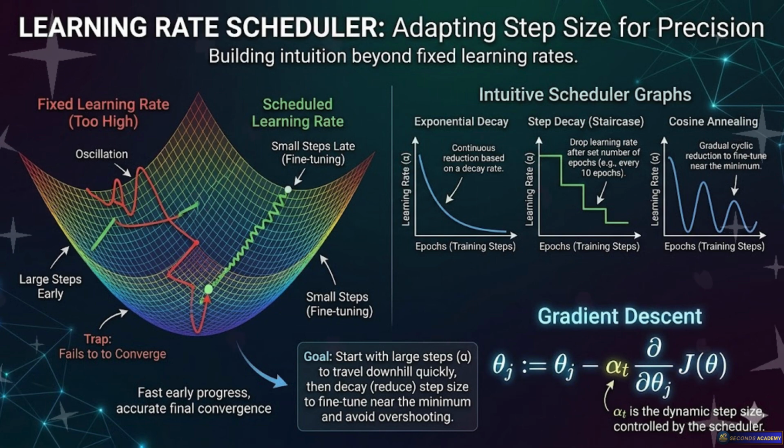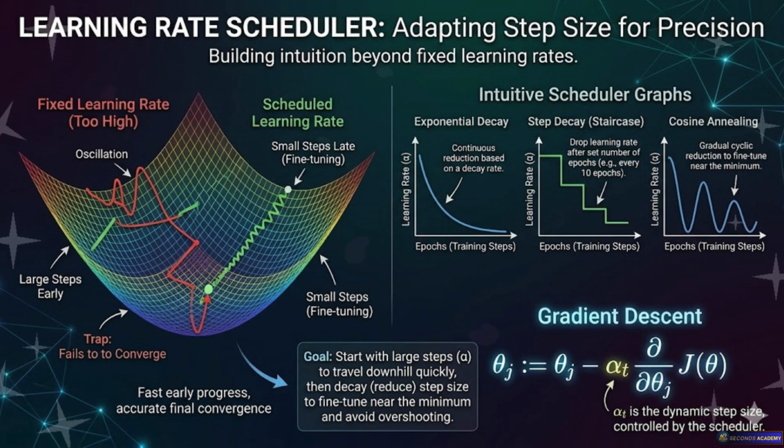Precisely. This is why modern engineers don't just pick one static number. We use what we call learning rate schedulers. Schedulers. Yeah, we start with a big step size to get close to the general area of the valley quickly. Then, as we get closer, we decay the rate, we make the steps smaller and smaller, to carefully tiptoe right into the bullseye without overshooting. Oh, that makes total sense.